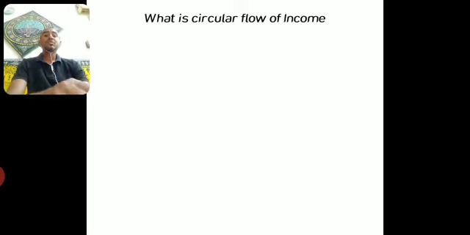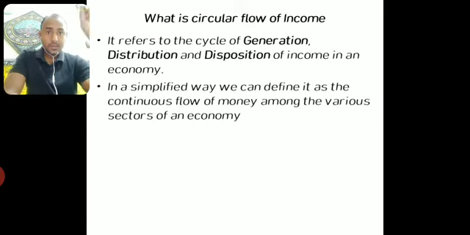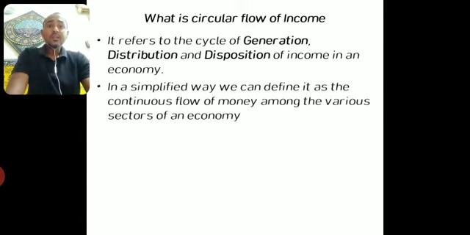Now we will proceed to the center of this particular class, that is circular flow of income. What is it? See, it refers to the cycle of generation, distribution and disposition of income in an economy. You must understand it very clearly. What are these terms? Generation, distribution and disposition of income in an economy. So in a simplified way, we can define it as the continuous flow of money among the various sectors of an economy.